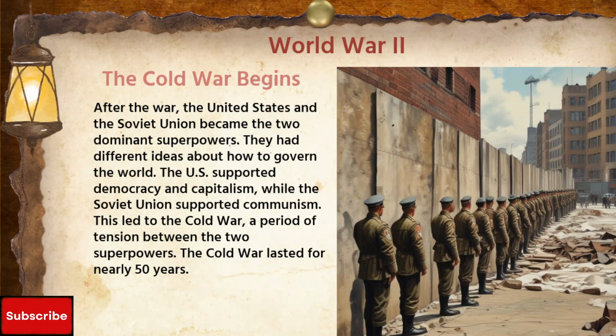The Cold War begins. After the war, the United States and the Soviet Union became the two dominant superpowers. They had different ideas about how to govern the world. The US supported democracy and capitalism, while the Soviet Union supported communism. This led to the Cold War, a period of tension between the two superpowers. The Cold War lasted for nearly 50 years.